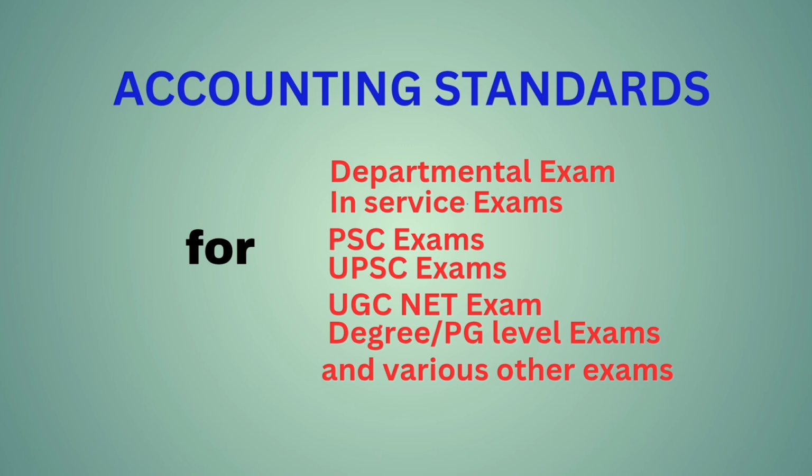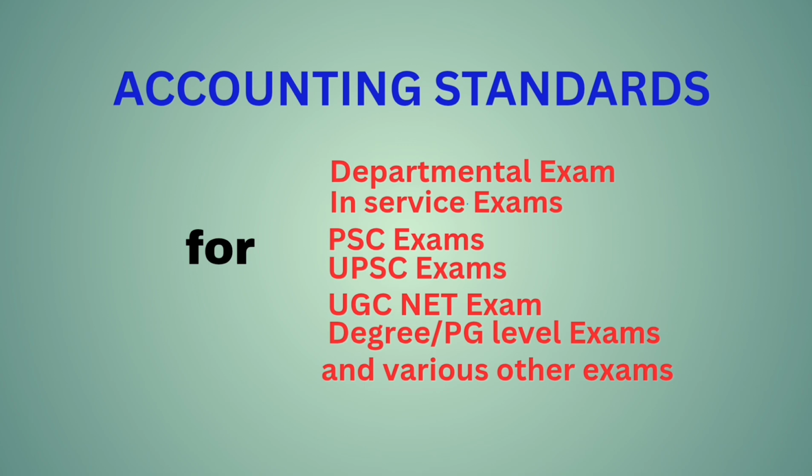AS11, the effect of changes in foreign exchange rates. AS12, accounting for government grants. AS13, accounting for investments. AS14, accounting for amalgamations. AS15, employee benefits. AS16, borrowing cost. AS17, segment reporting. AS18, related party disclosures. AS19, leases.